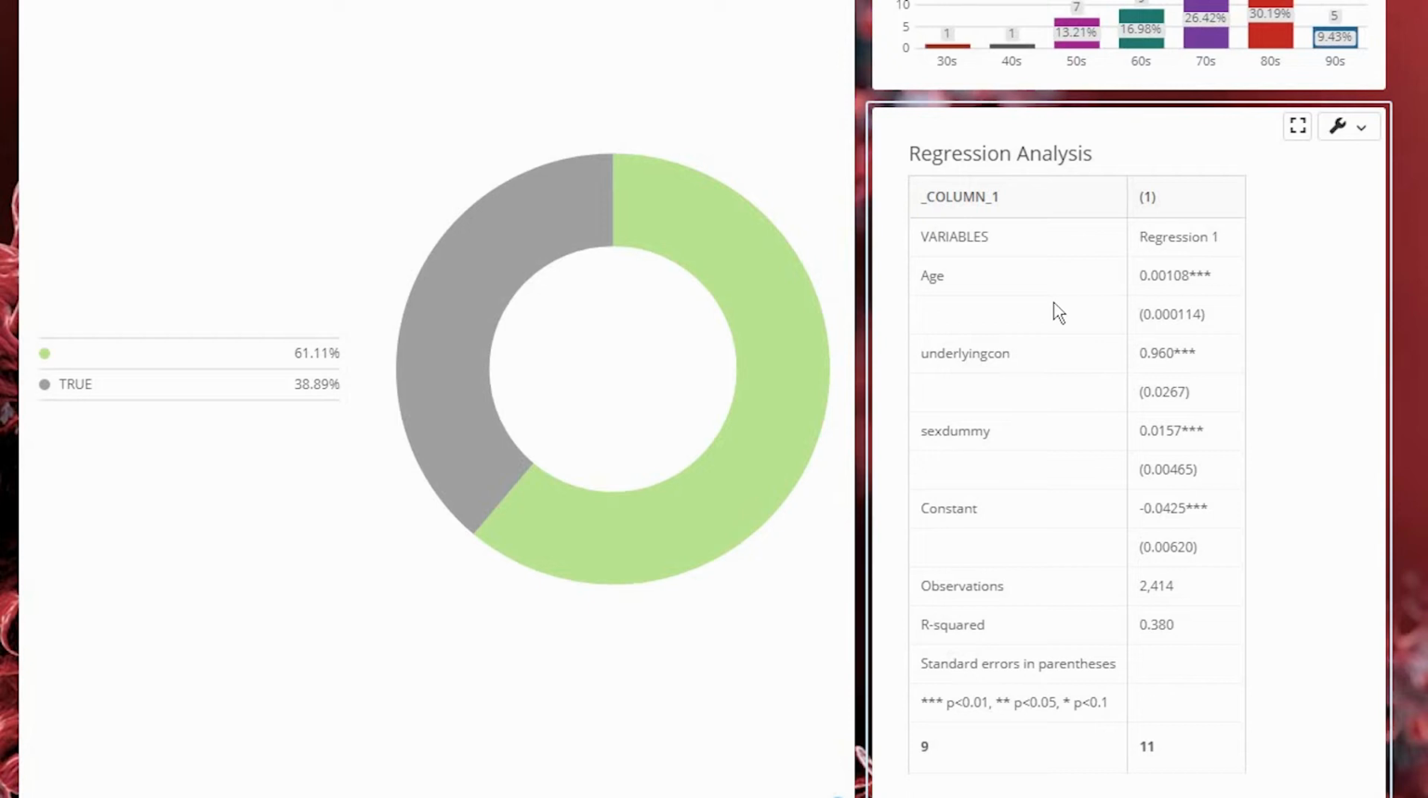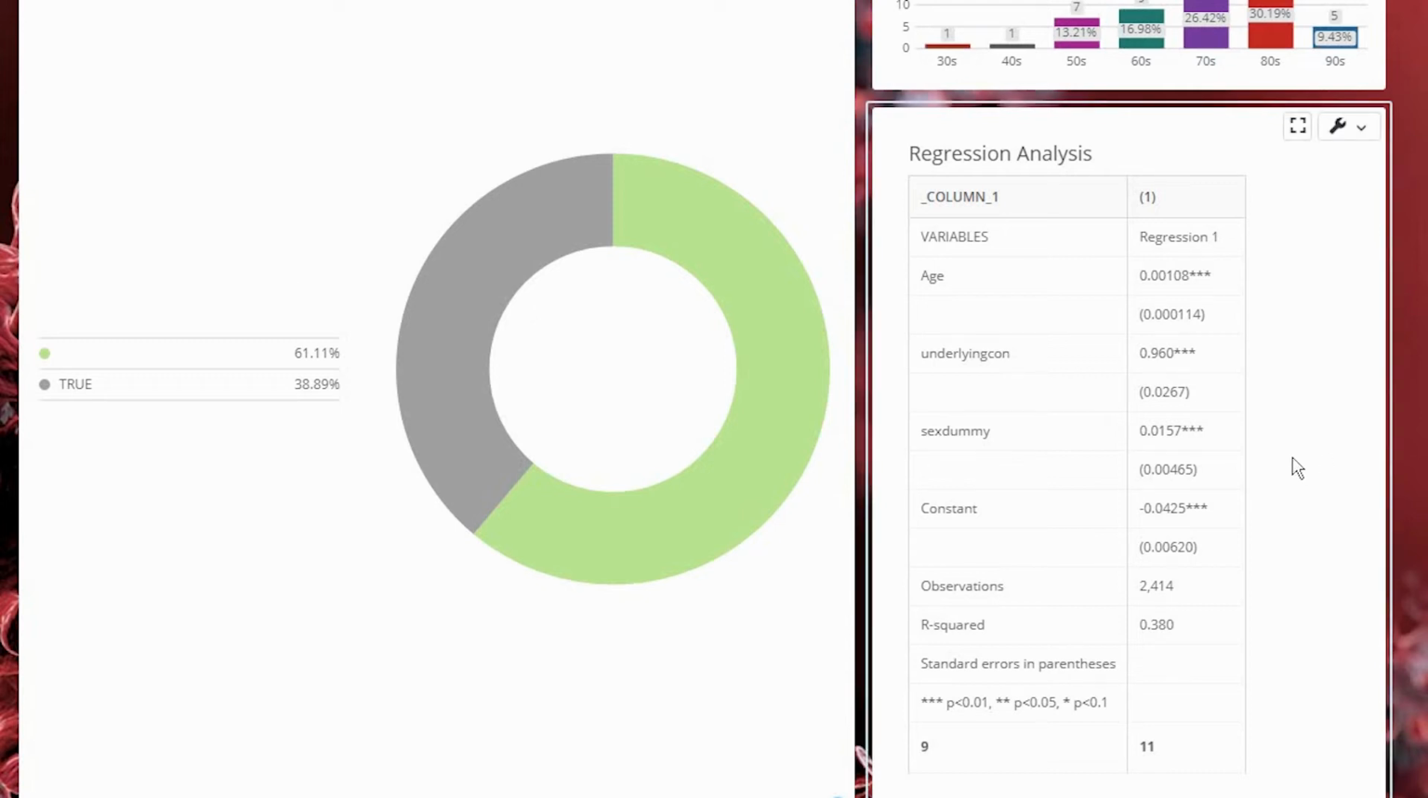Now, looking at underlying condition, we see how this independent variable is important in estimating the number of deaths from coronavirus. Here, we saw that if a person had an underlying condition, the probability that the person will die increases by 96 percentage points. That's why it is so important that people with underlying health conditions receive special attention from doctors, government, and public health officials.